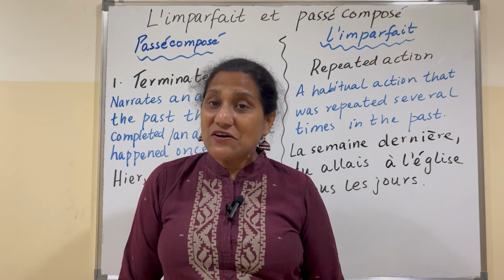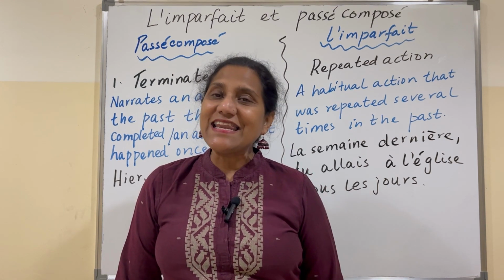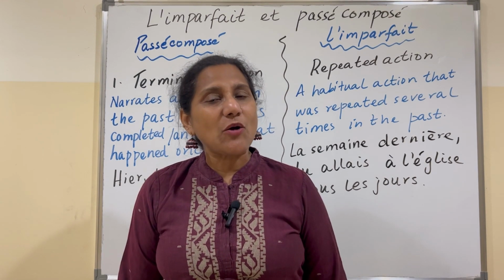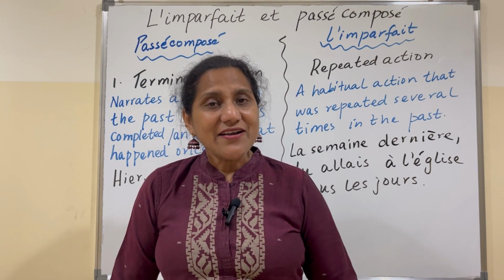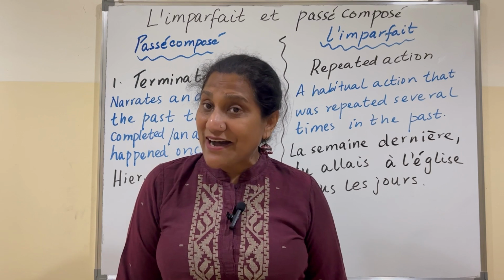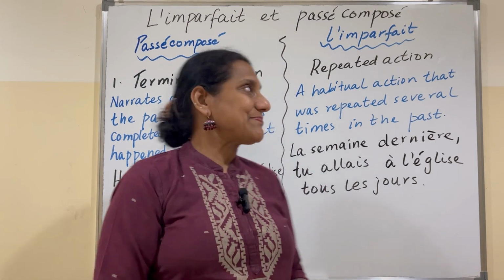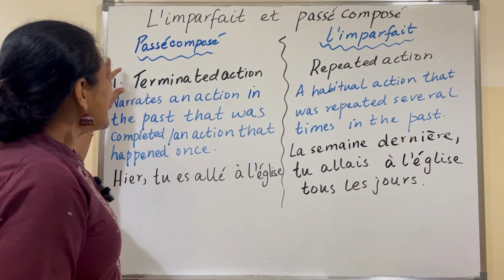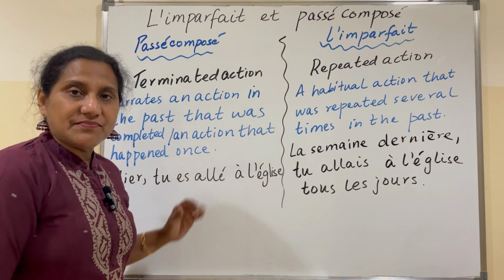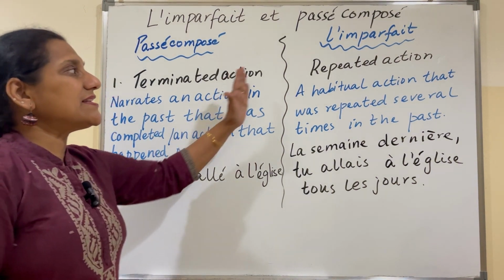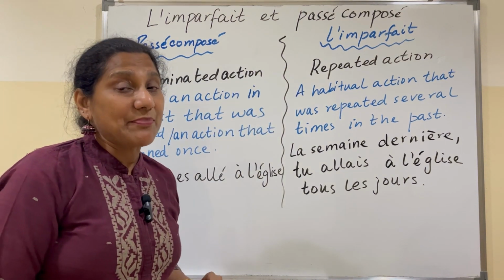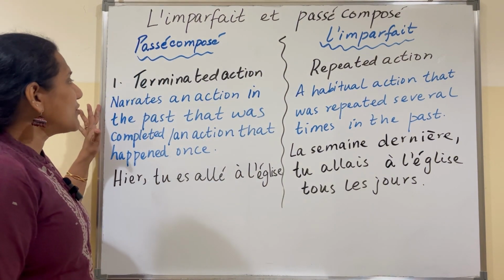Today we're going to learn the difference between l'imparfait et passé composé. Both are actions that took place in the past, but when do we use l'imparfait and when do we use passé composé? So, when it's a terminated action, we use passé composé. When it's a repeated action, we use l'imparfait. Let's see what it means.